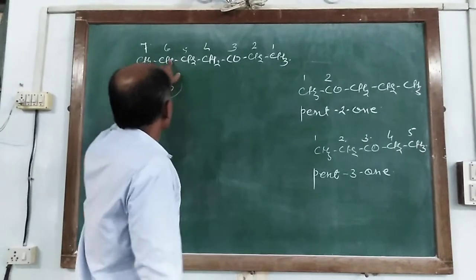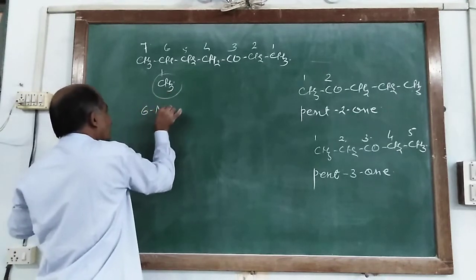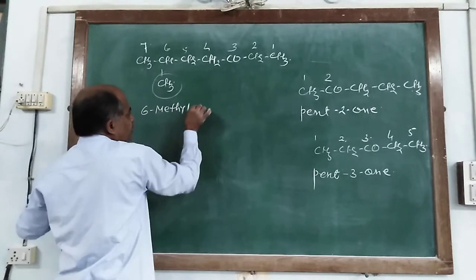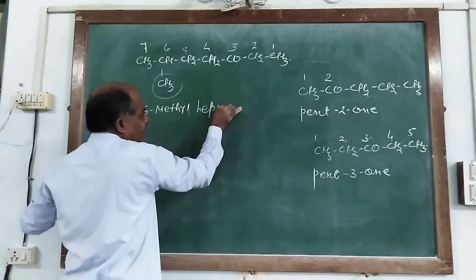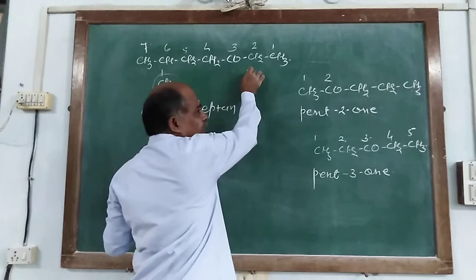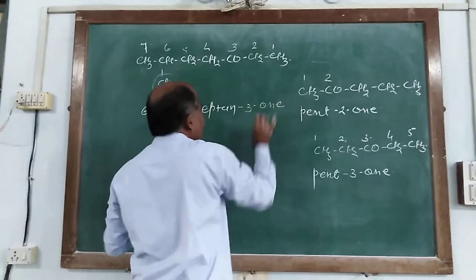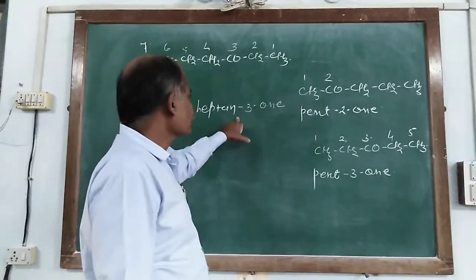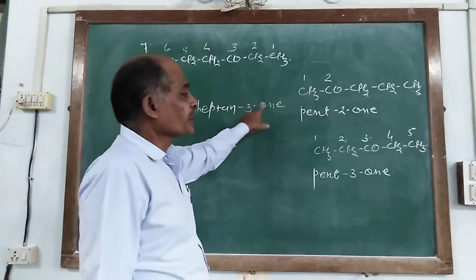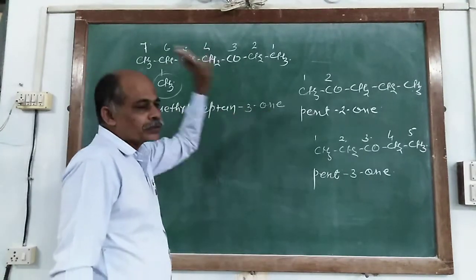So at the 6th carbon atom it has a methyl group, so it is 6-methyl. In the parent chain there are seven carbon atoms, so it is heptan-3-one. It is written as 6-methylheptan-3-one.